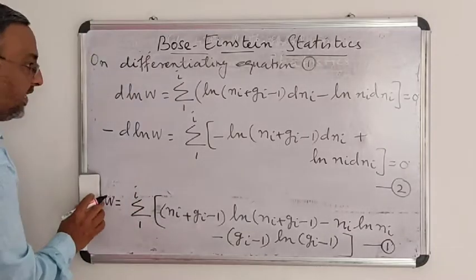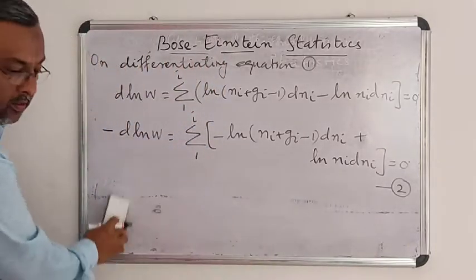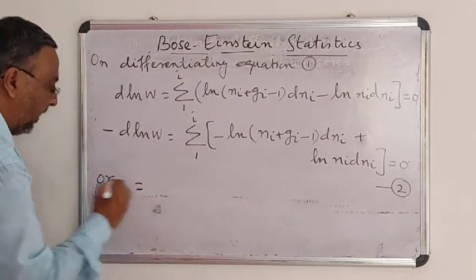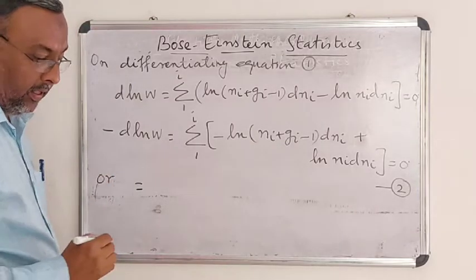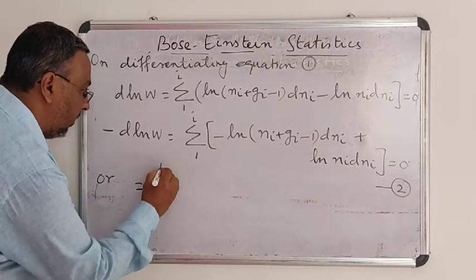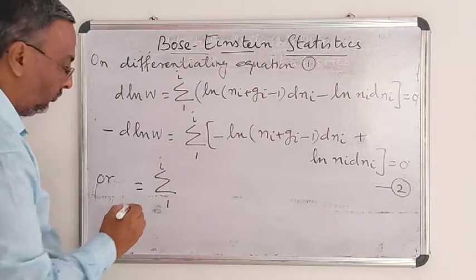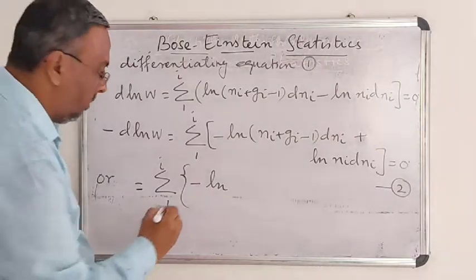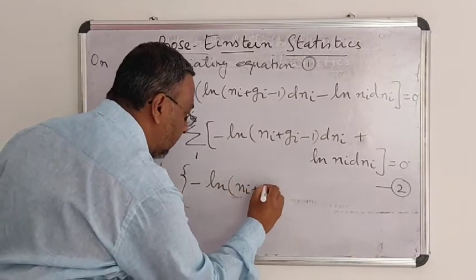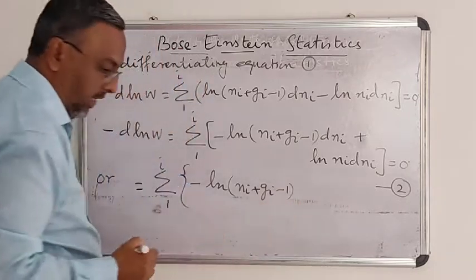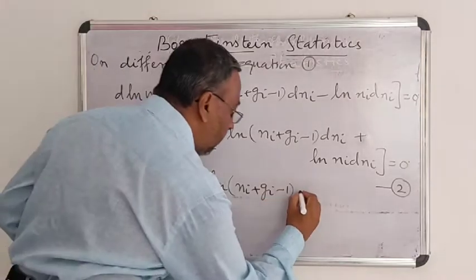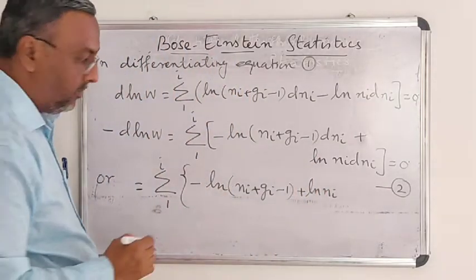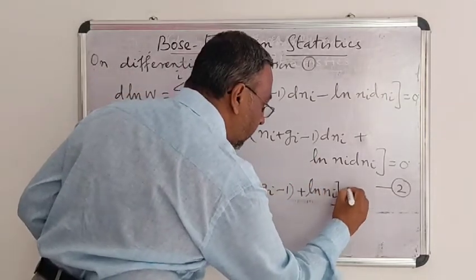Or I am writing this equation as sigma 1 to I of minus ln (Ni plus Gi minus 1) plus ln Ni into dNi.